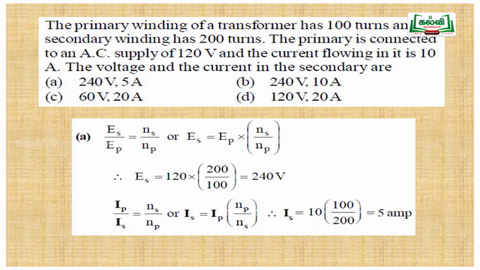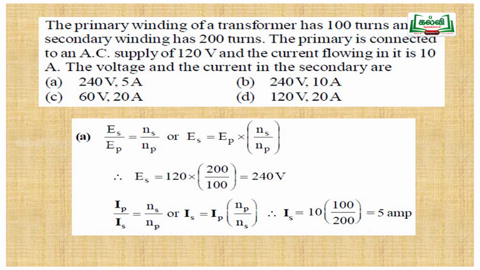So here NS is given, NP is given, and EP is given, so we can easily find ES. Therefore ES is equal to EP into NS by NP. So ES equals 240 volt, that is a step up transformer. So the output voltage is 240 volt. Now we have to find the current. IP by IS equals NS by NP, or IS equals IP into NP by NS. IP is given, that is 10 ampere. By calculating this, 10 into 100 by 200 is equal to 5 ampere.